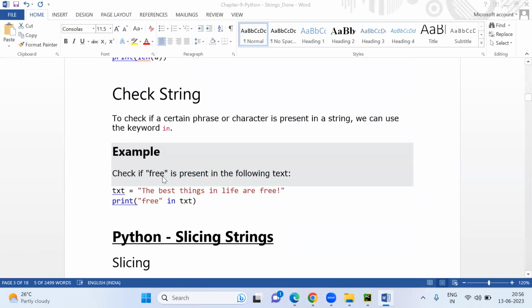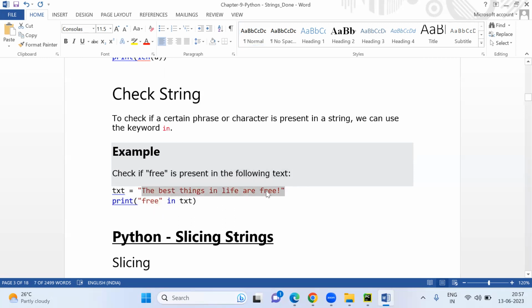Okay, next one is check string, whether the substring is available in the string or not. If you want to check whether a phrase or a character or a substring is available in a particular string or not, how will you do that? It's very simple. Check if free is present in the following string. So text, and then this is the string, and we want to find the substring free. Is the word free there in this line or not?